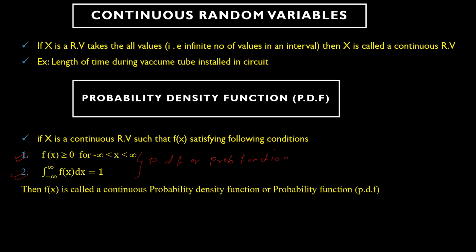Anything is fine. So note that in continuous, whenever you have the word continuous, you always get an integration from minus infinity to positive infinity, whereas in discrete, we had summation. This we have seen in previous classes, so this is the only change here. If these two conditions are satisfied, then only it will be called a probability density function. Okay, that is the probability density function. Let us continue. We'll see some properties of this.